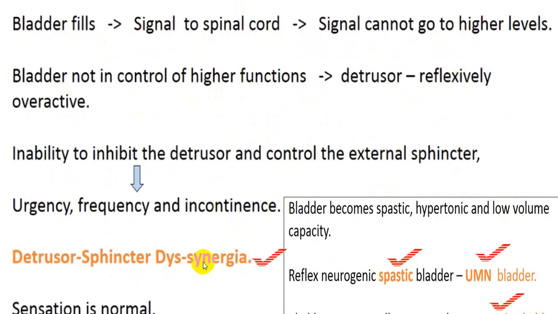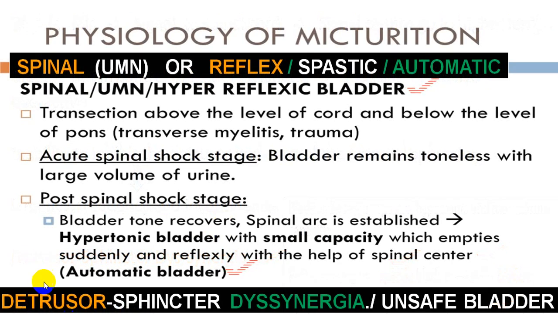So detrusor sphincter dyssynergia, spastic bladder, upper motor neuron bladder, automatic bladder, or hyperreflexic bladder, these are the common words which are being utilized. These are all the different words where the bladder capacity is small, while in case of uninhibited bladder, normal capacity, there is no increased tone in the bladder muscle, hence the bladder will fill up completely, while here the tone is increased, and that will happen after recovery, post spinal shock stage.